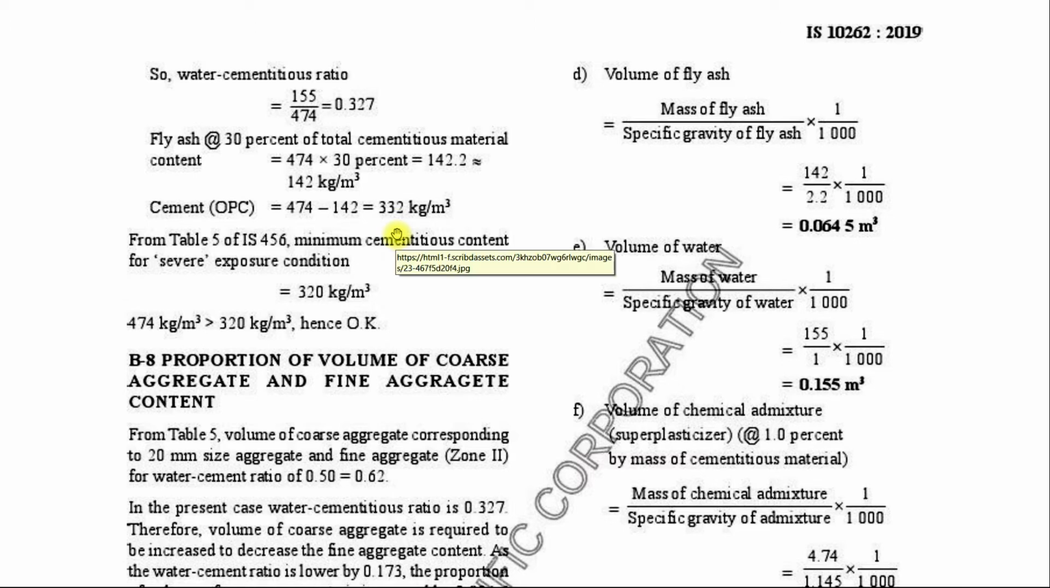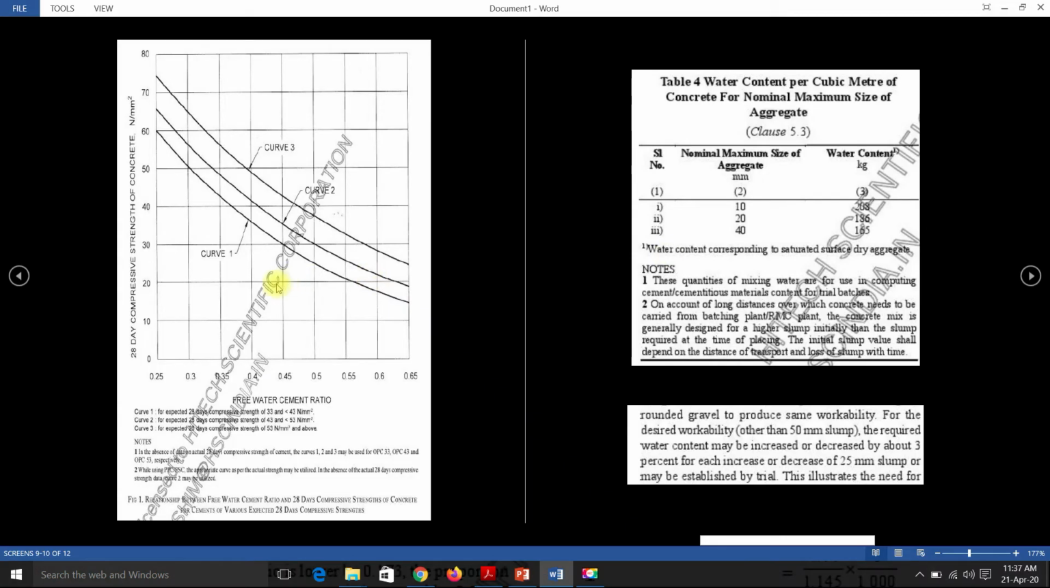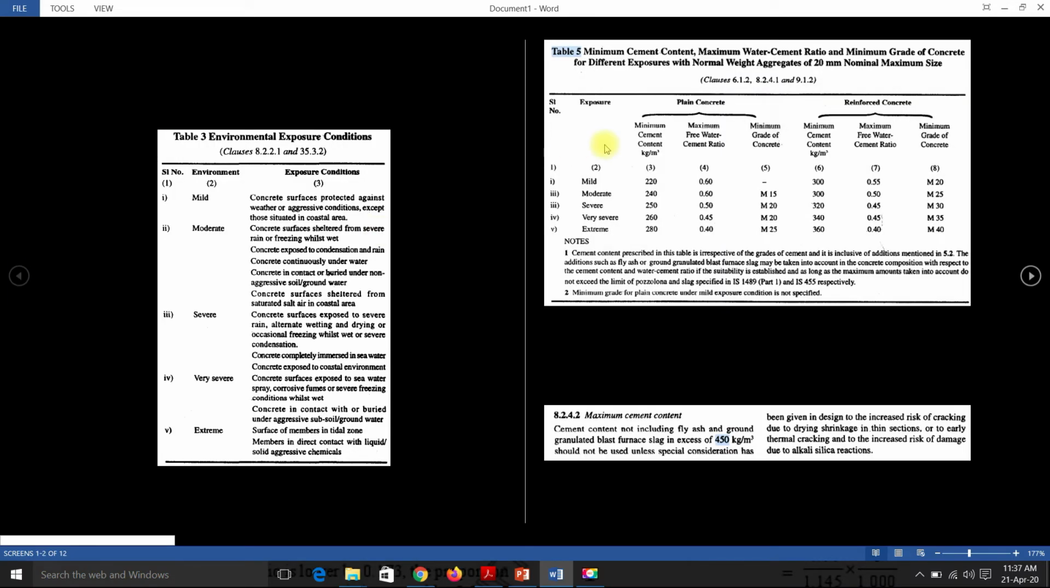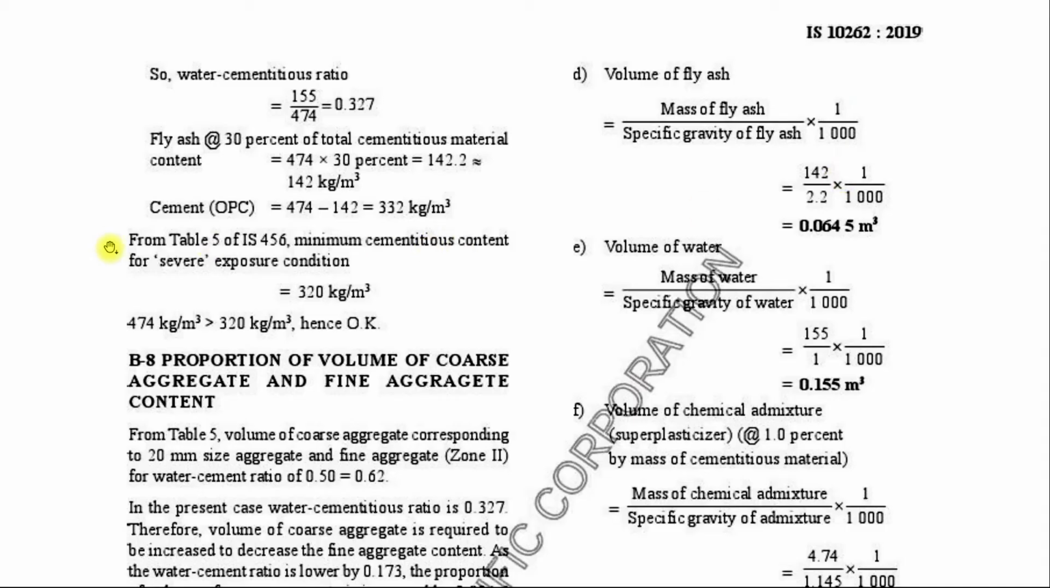And as you can see from table 5 of IS 456 code, this cement content should be more than the minimum cementitious content given in table 5 of IS 456. In this table 5, you can see for severe exposure reinforced concrete, the minimum cement content should be 320 kg per meter cube. So the cement content here, 474, is greater than 320, hence found okay.